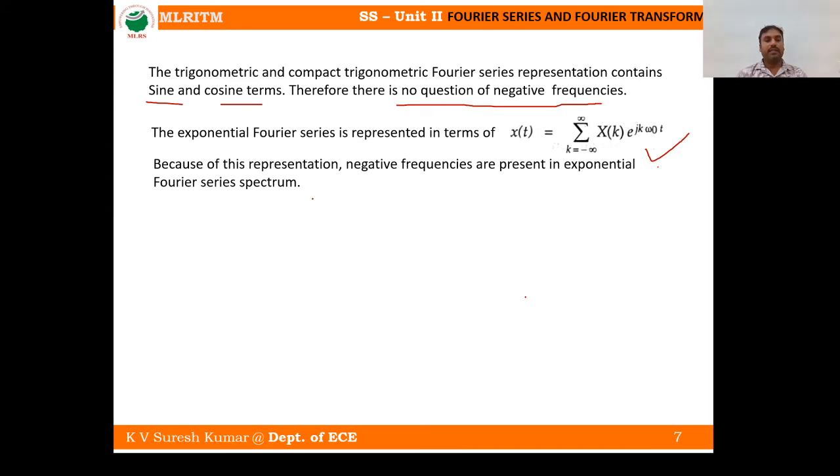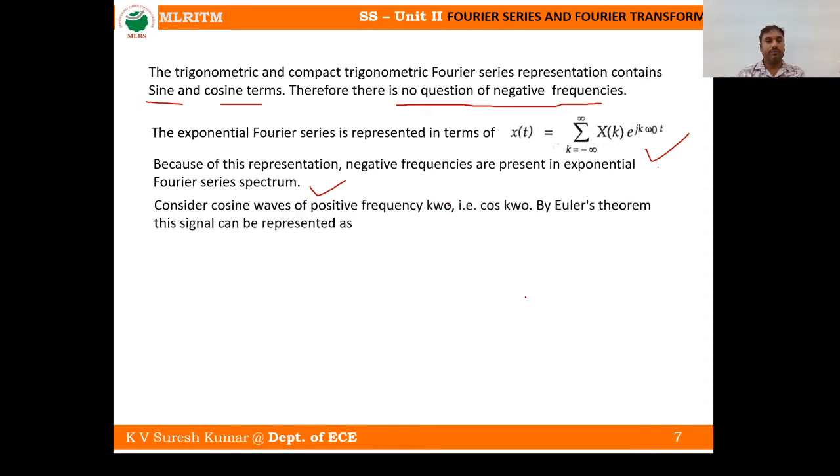Because of this representation, negative frequencies are present in the exponential Fourier series spectrum, because the exponential is there. And the negative frequencies are present here. So that's why we are discussing the exponential Fourier series spectrum.